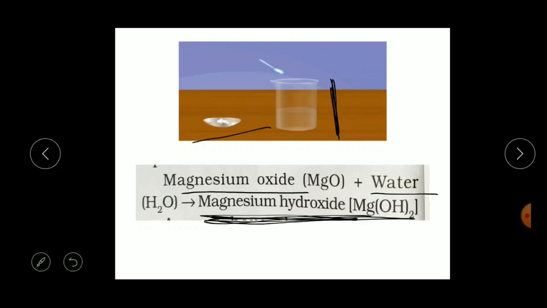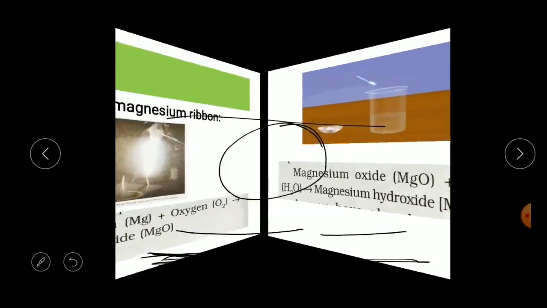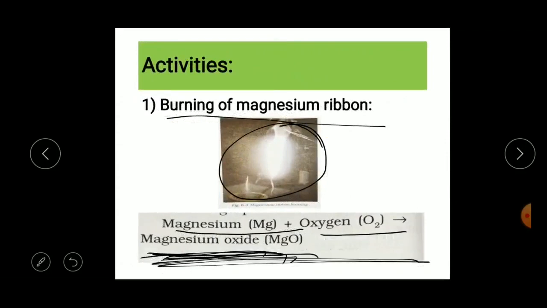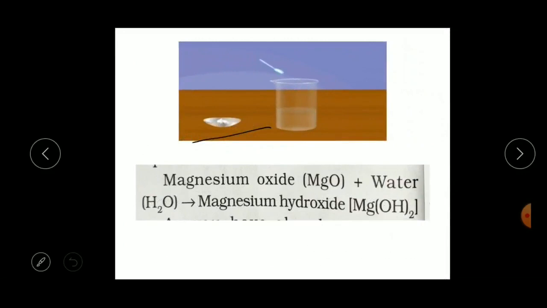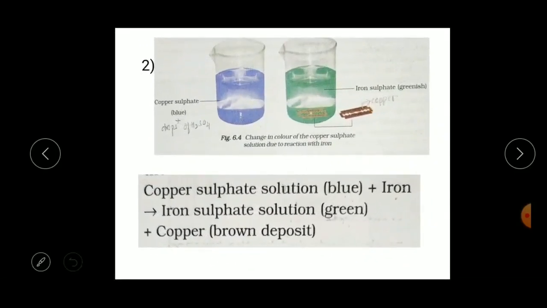Here the magnesium oxide is a new substance formed on burning of magnesium, and the magnesium hydroxide is another new substance formed by mixing magnesium oxide with water. Understood children? So there is a formation of two new substances, that is magnesium oxide and magnesium hydroxide. Now let us do one more activity.